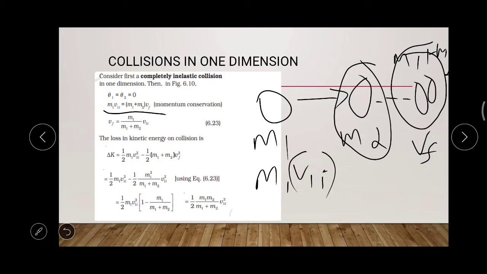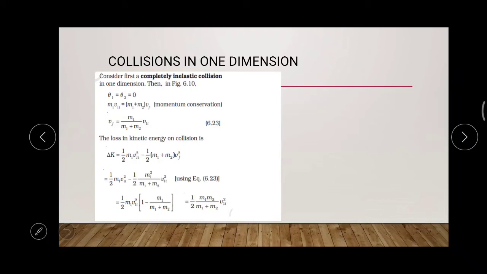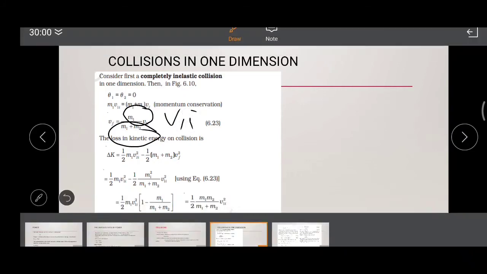So if you want to find out the final velocity in the case of an inelastic collision, Vf will be equal to m1 divided by m1 plus m2 into v1. That is, the Vf value will be equal to the mass of the first body divided by the sum of the masses of the first and second body, into the initial velocity of the first body.